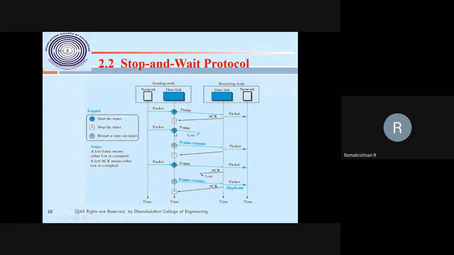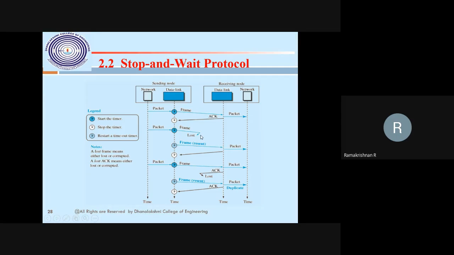Another example: suppose the frame does not reach the receiving node. The timer is waiting, and no reply is received from the receiving node. Then the timer expires, and the same frame is resent. Then the acknowledgement is received within the time interval. Then, after another interval, the next packet goes; the acknowledgement is not received, because the frame was lost on reaching the destination.